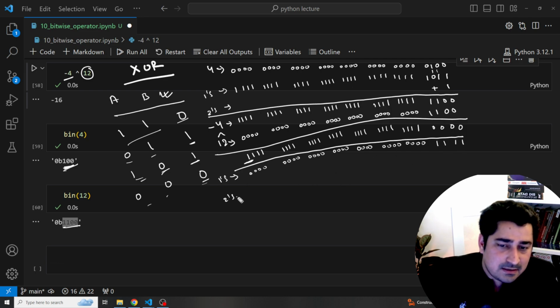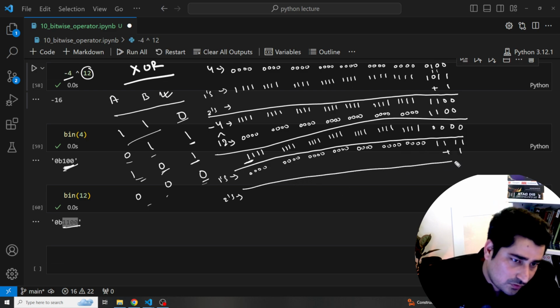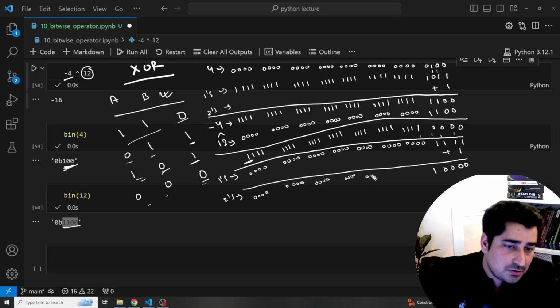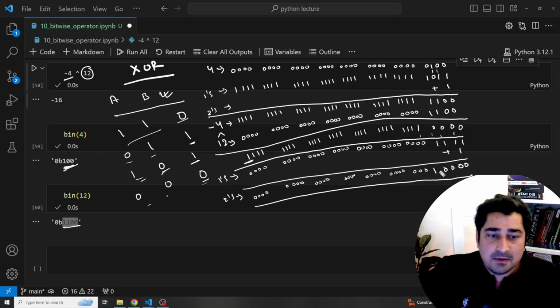What is the 2s complement, guys? The 2s complement is nothing but just adding 1 to the 1s complement, and that is going to give you the 2s complement. So 1 plus 1, 10, so 0, and 1 is going to be carried forward. 1 plus 1, 10, again 0, and 1 is carried forward. 1 plus 1, 0, again 1 carried forward. 1 plus 1, 0, then again 1 will be carried forward, so 1 plus 0 is equal to 1, and then in the rest of the places we'll be having 0s.